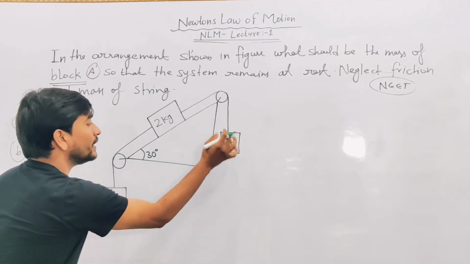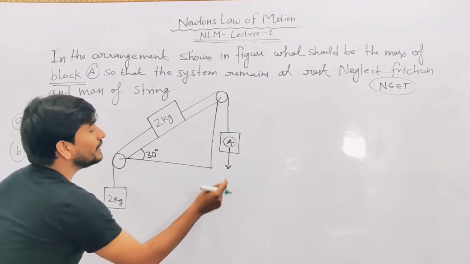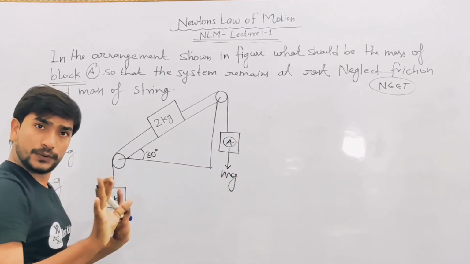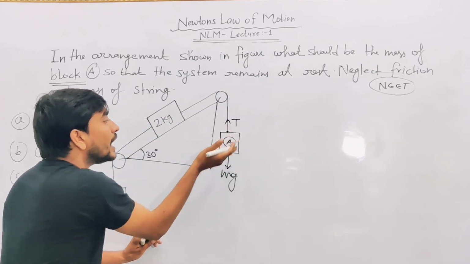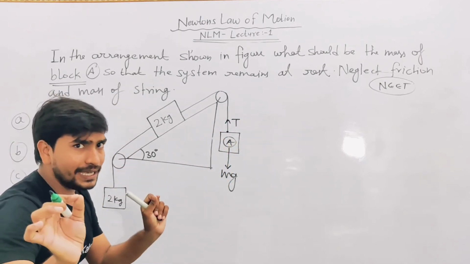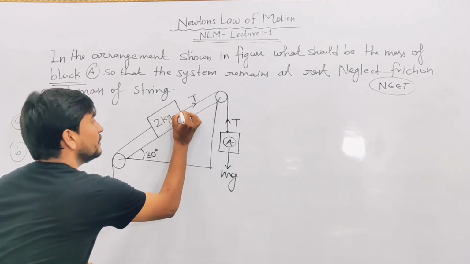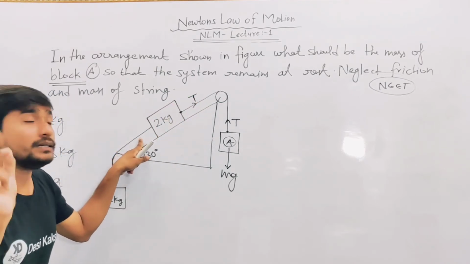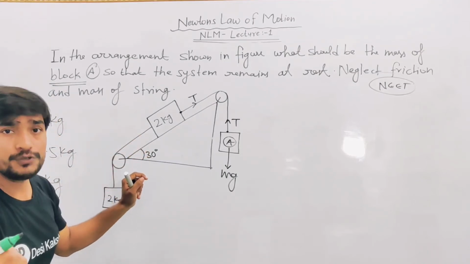You know very well that mg acts downward. Now a tension force will act away from the body. If this is tension T and the string is the same, then the tension here is also T. Here the string changes, hence the tension will also change.